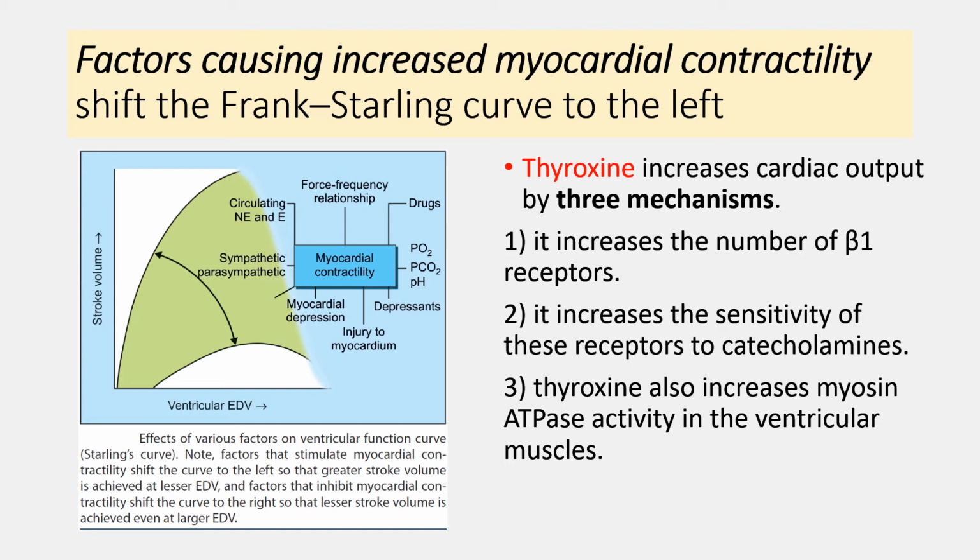Thyroxine also increases the cardiac output. So it is a positive inotropic agent. It increases the cardiac output by three mechanisms. First, it increases the number of beta 1 receptors in the myocyte. It increases the sensitivity of beta 1 receptors to catecholamines. And thyroxine also increases myosin ATPase activity in the ventricular muscle. So it increases the availability of cyclic AMP and calcium in the myocyte. By all three mechanisms, it promotes myocardial contractility.